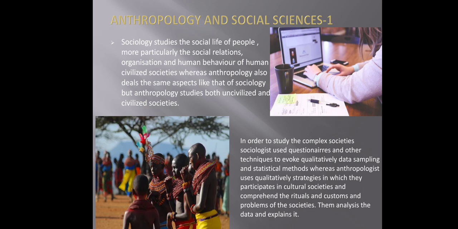In this way, political science also helps anthropology. Political science studies the political activities of modern societies from a political point of view, in terms of legislative, executive or judiciary. But political anthropology is defined as a study of the social basis of the distribution of power in a simple society.